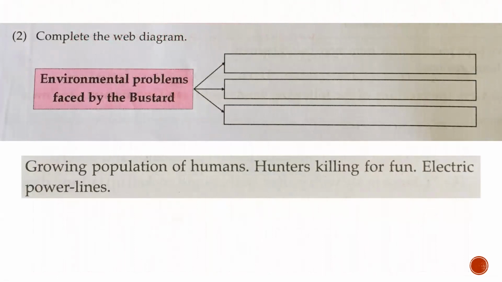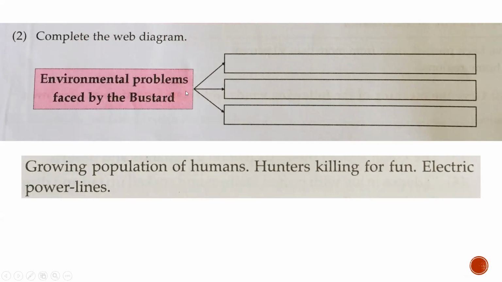The next question is related to web diagram. Environmental problems which are faced by the bustard. So the great Indian bustard is facing some environmental problems. So which are the problems? Here you can see 3 boxes are given. So we are supposed to write these answers in these 3 boxes.